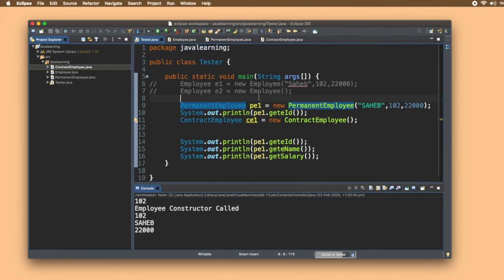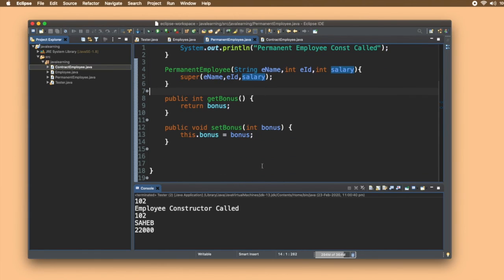Now one more thing. A child class can access properties of a parent class, but a parent class cannot access properties of a child class. Let's understand this. Inside this permanent employee class, let me create a method, public void childMethod.